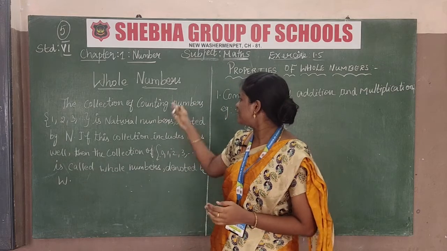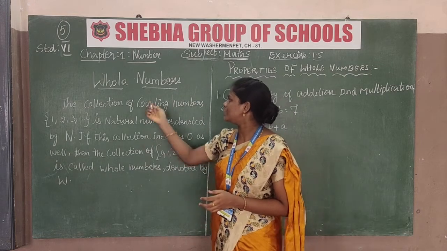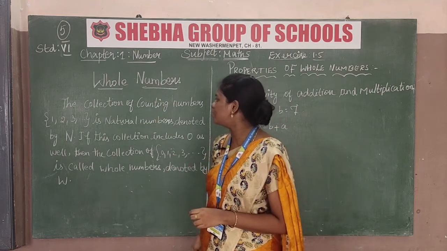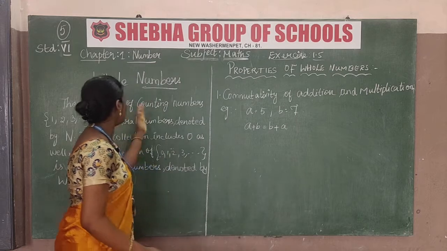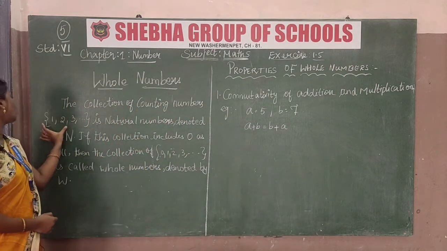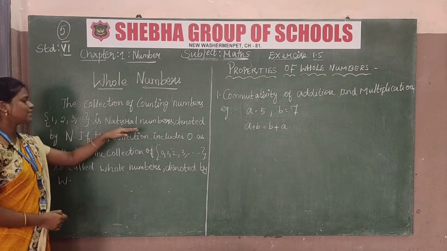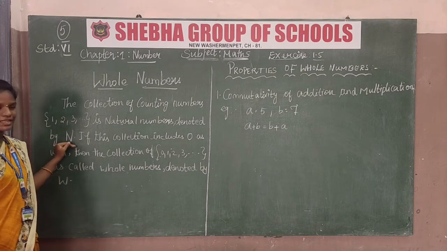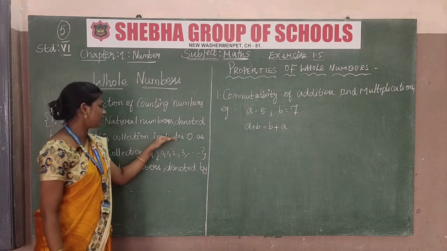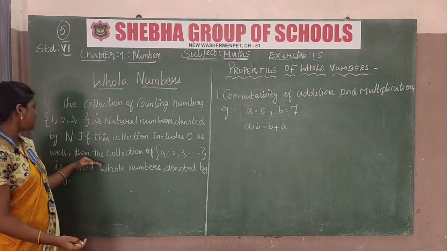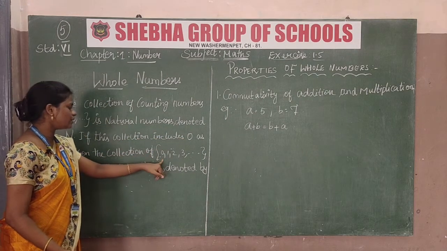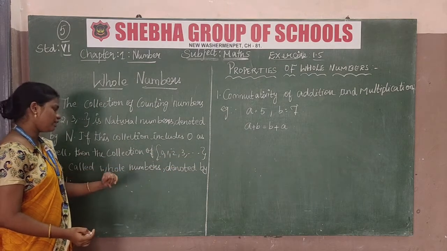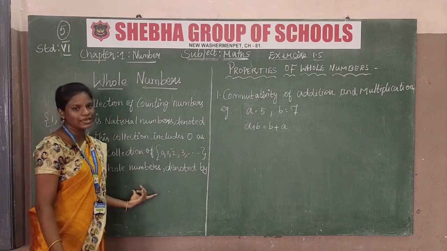Today's class, the first chapter, is Numbers. The topic is whole numbers. Now we are going to see about whole numbers. The collection of counting numbers, the set 1, 2, 3, is natural numbers. Natural numbers are denoted by capital N. If this collection includes 0 as well, the set 0, 1, 2, 3 is called the whole numbers. Whole numbers are denoted by W.